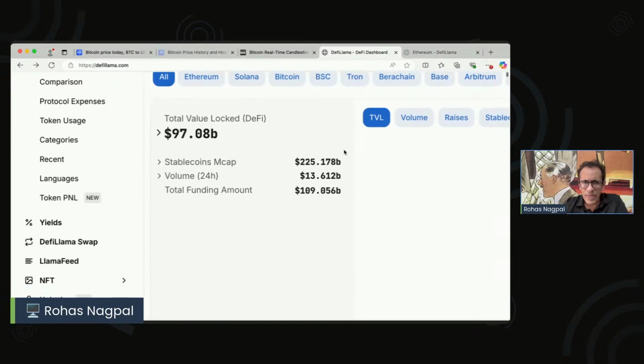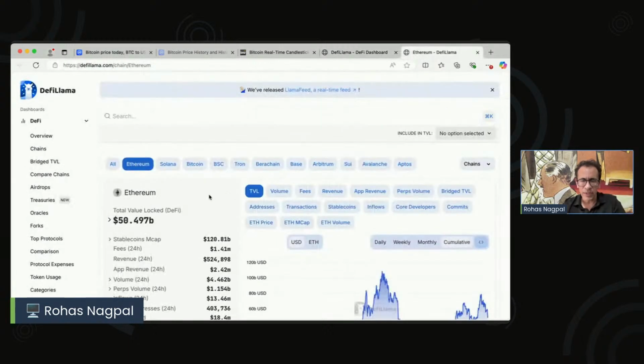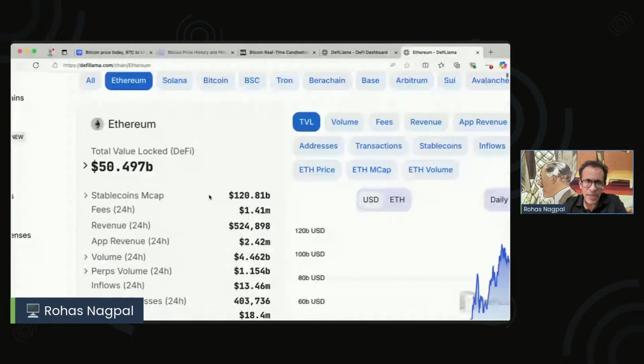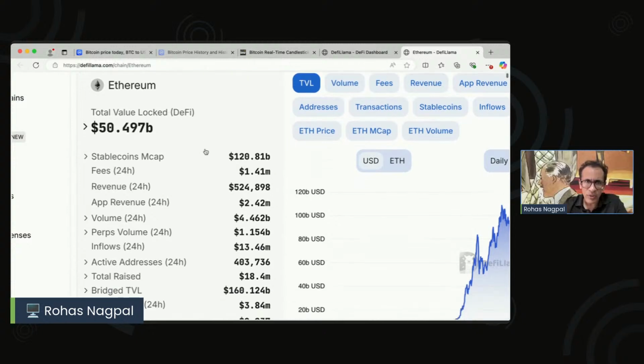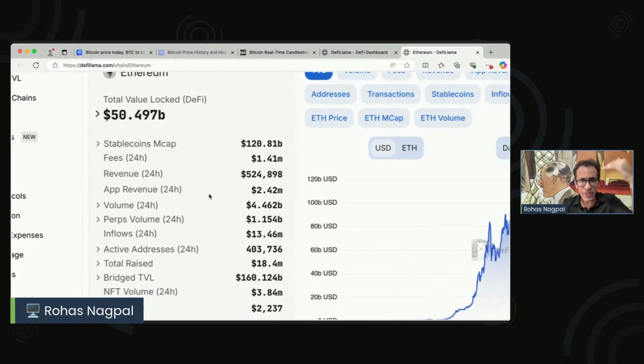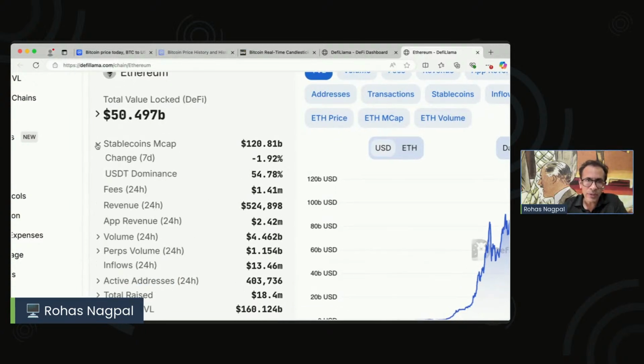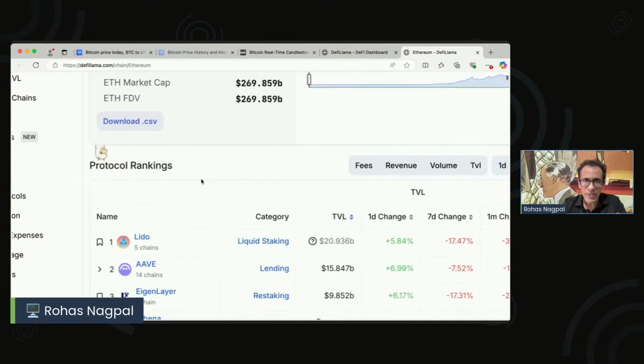So for example, we can see that here it says that the total value locked in the entire decentralized finance of the world is about 97 billion. Now let's go into Ethereum, which is a very popular blockchain. And it says that the total value locked in Ethereum is 50 billion. Now what does that mean? It means all the stable coins that are on it, their total market cap is 120. Then, like this, we add all the different kinds of assets which are running on Ethereum. And here we can see their entire list.